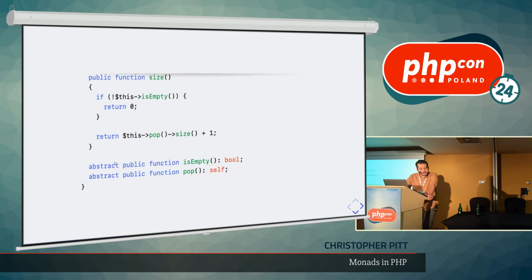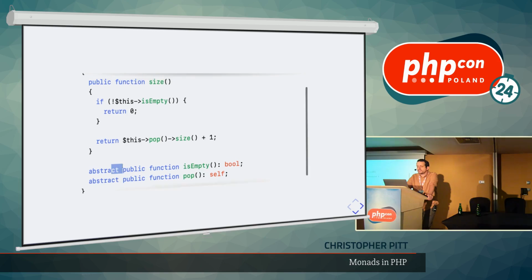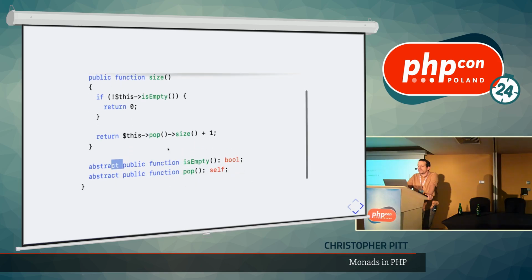And note to self, if you are wanting to implement a trait that requires the methods that you are using in that trait method, then you can declare the methods that you are going to use as abstract. And then everything that uses this trait must implement those methods with the same signature. So it's kind of like a way of saying, this trait can only be used in something that looks to me like a stack.